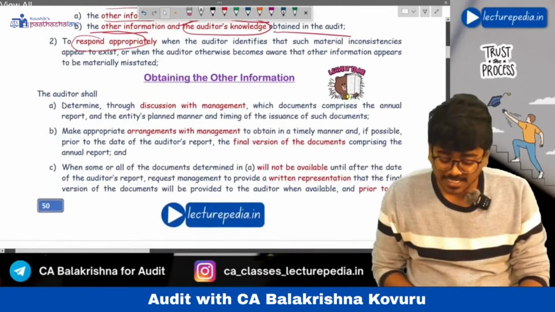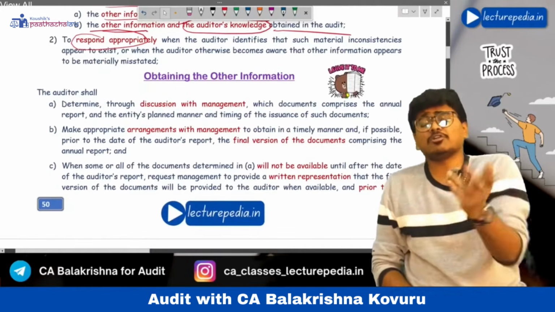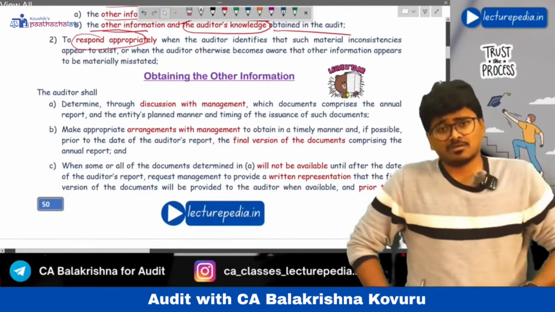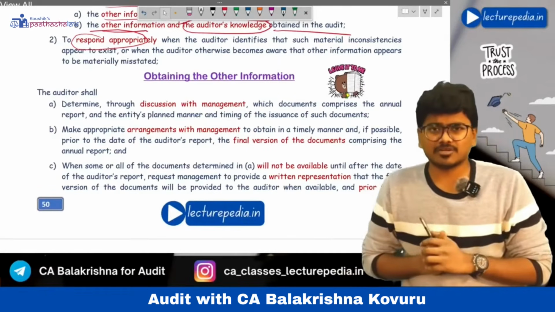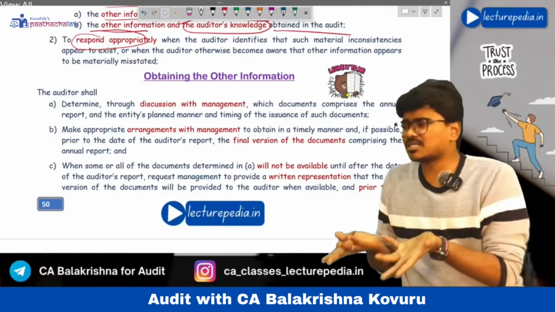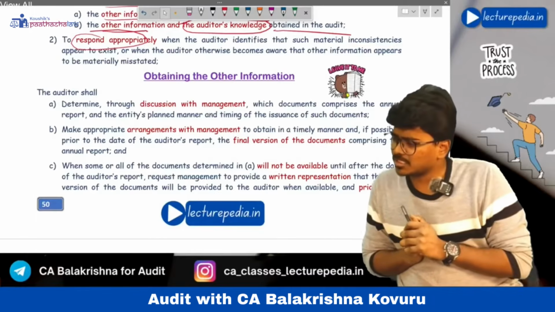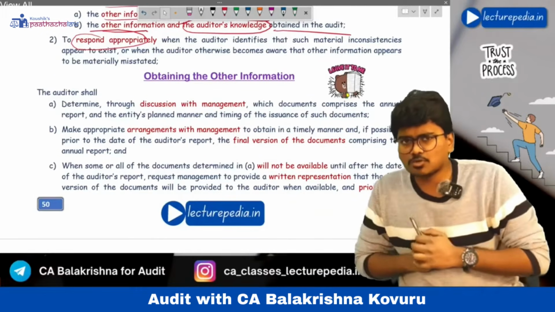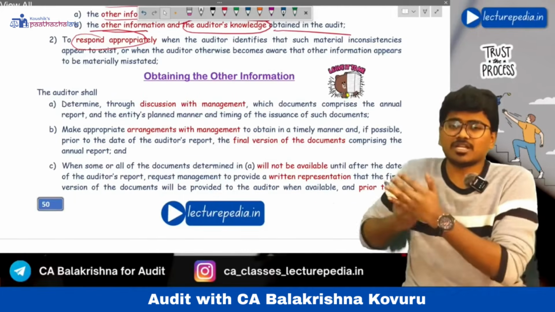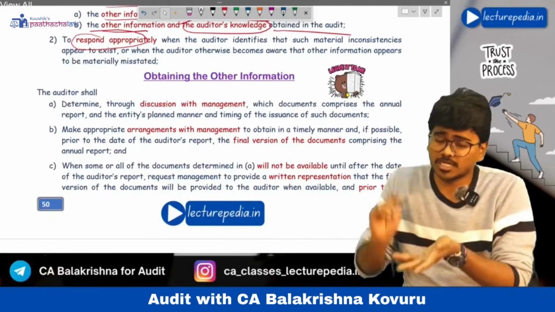Now, obtaining the other information: how will the auditor obtain it? Obviously, he will ask the management, because management prepares the other information. The auditor will discuss with the management: you will prepare the annual report, so what information are you giving in it? Management will respond: we are including this information, we are including that information.